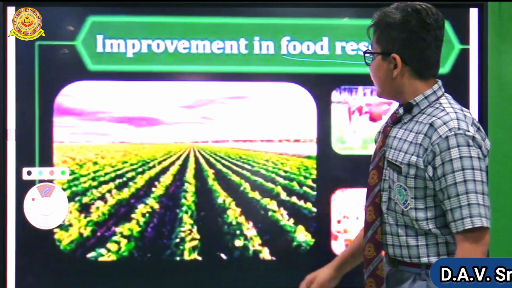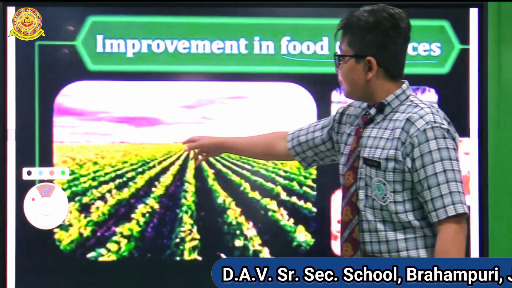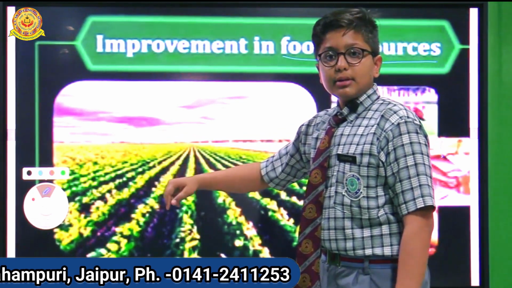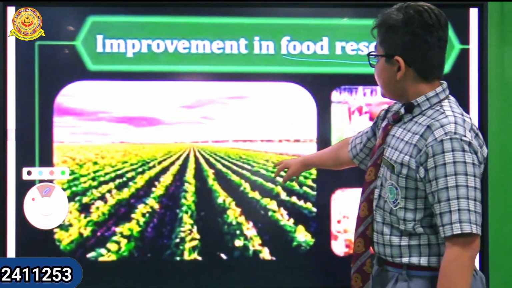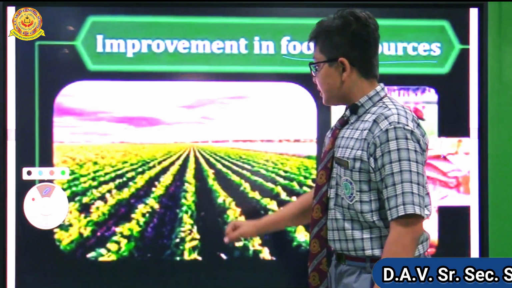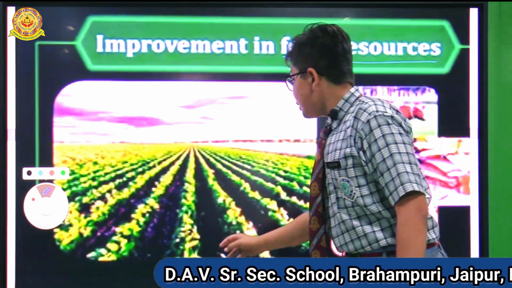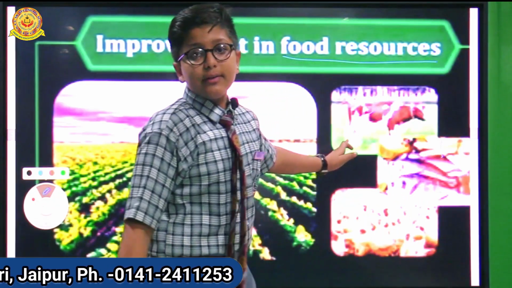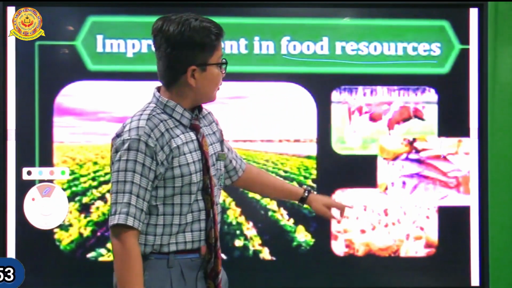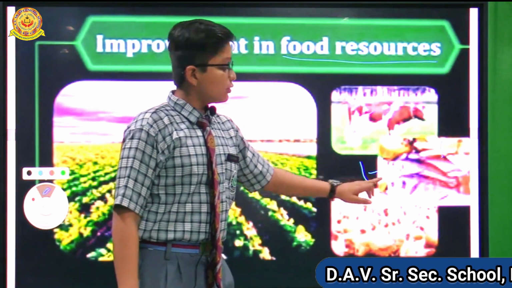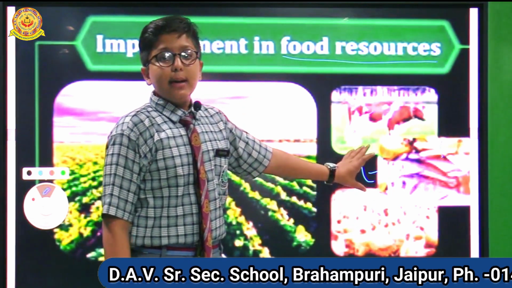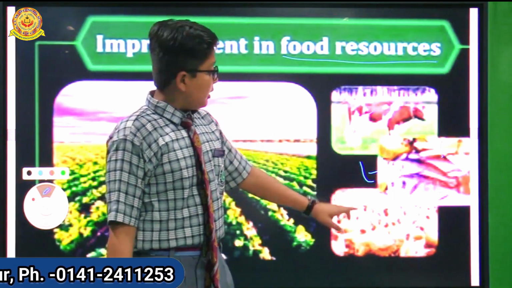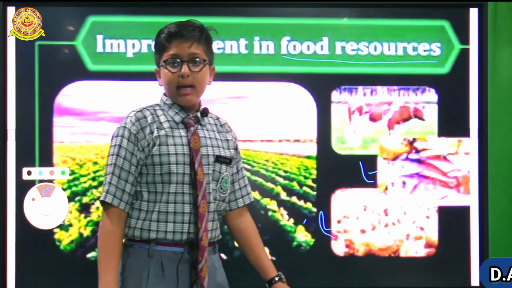In this, like you can see here, a very big field is there and agriculture is happening. Many people are doing agriculture in this. Many crops are growing in it. And you can see here a cow. The cow gives us milk and dairy products. Fish, you can see here fish also. The fish give us proteins, like some people eat fish. Hens give us eggs and meat.